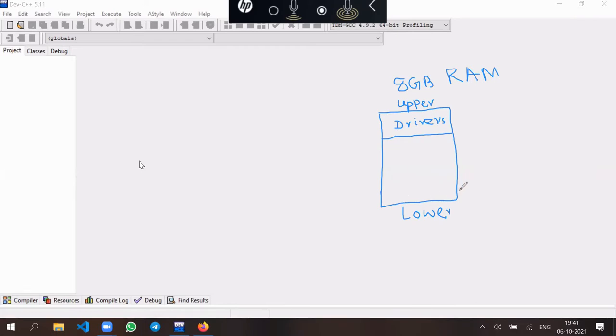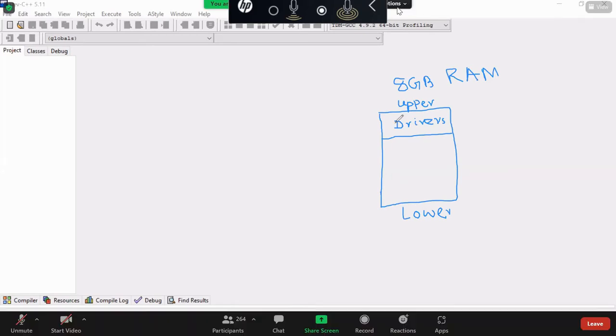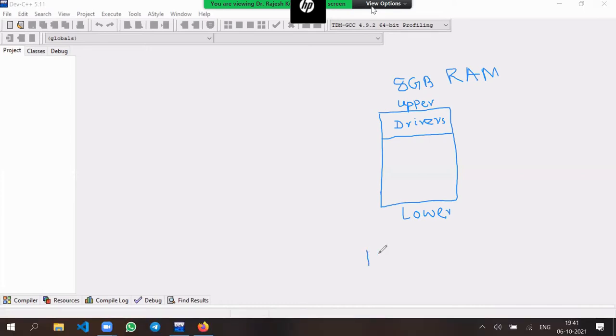Then the lower memory area is divided into a number of segments. Can anyone tell me what a segment is? We'll discuss different types of segments here. Memory is divided into chunks of regions. In simple words, a segment is a block of memory, or a set of bytes. So it is divided into a number of segments.